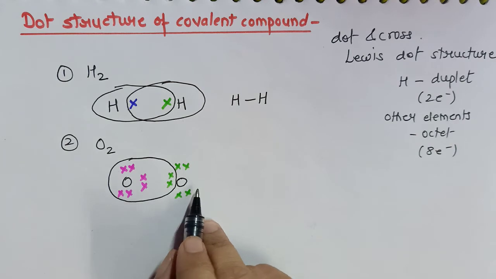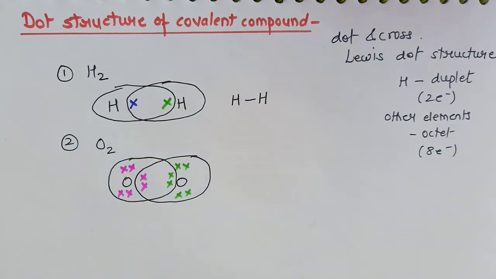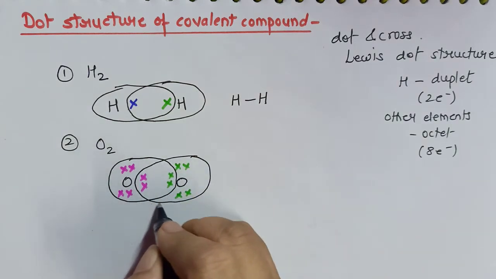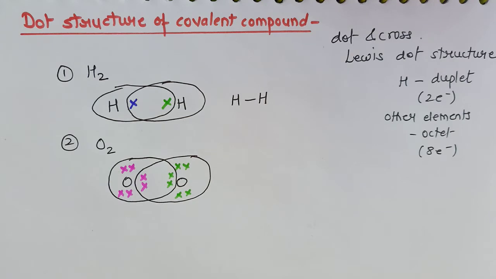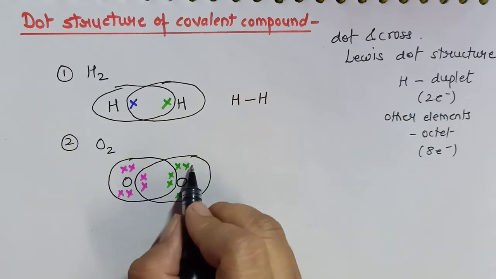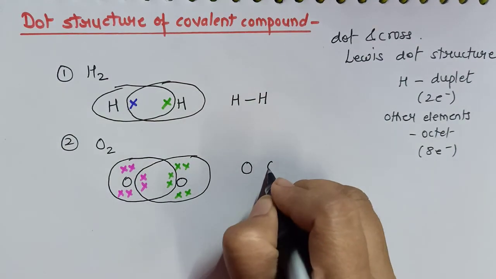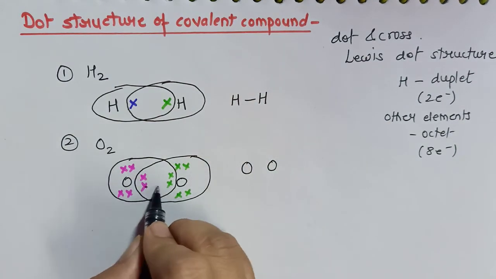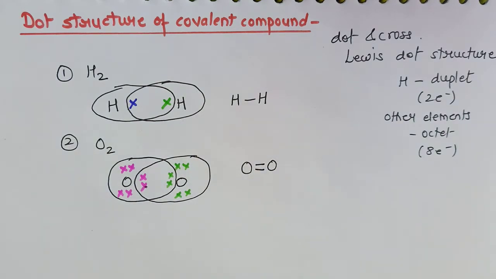Similarly, the second oxygen atom will share 2 electrons with the neighboring one. And inside this circle, which represents the second oxygen atom, it has also completed its octet. 1, 2, 3, 4, 5, 6 and 7, 8. So how many bonds will be formed in that case? 1 and 2. So we say 2 bonds exist, or a double bond exists in a molecule of oxygen.